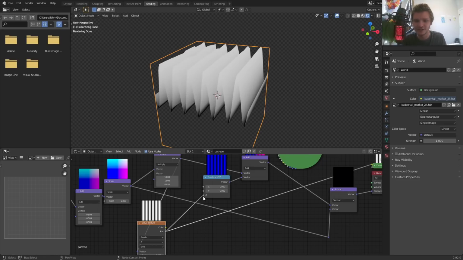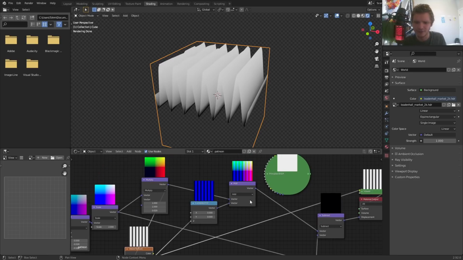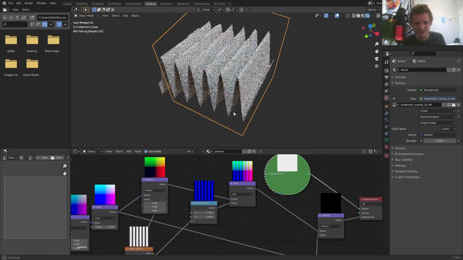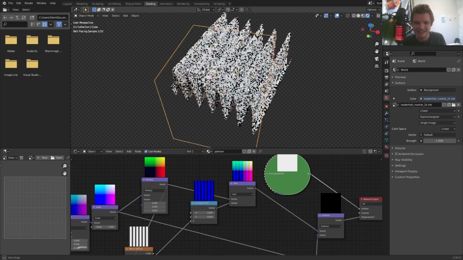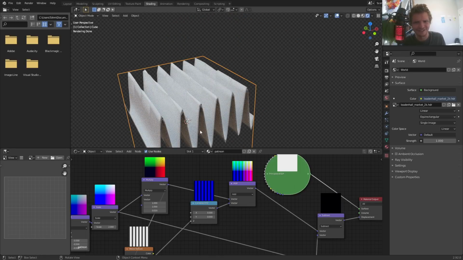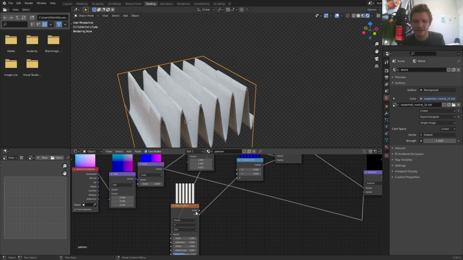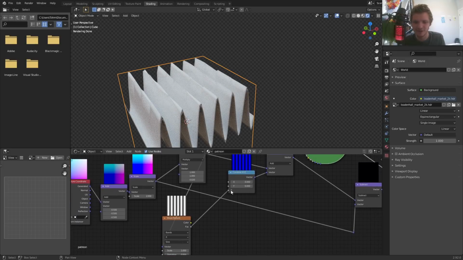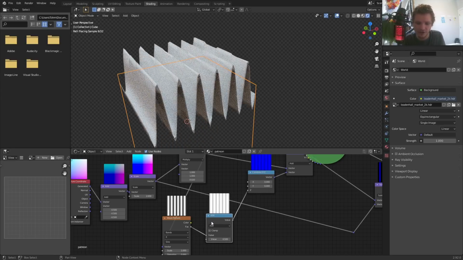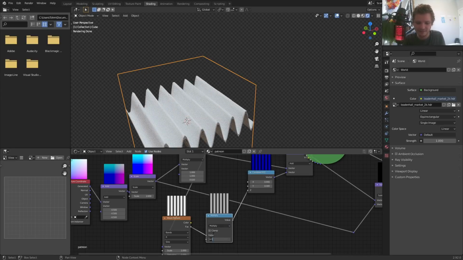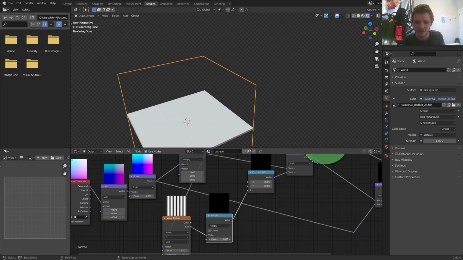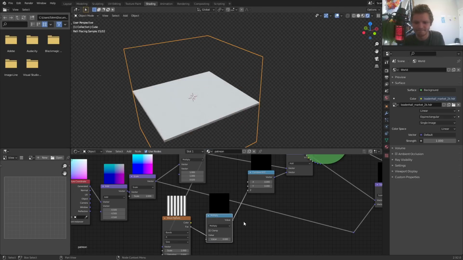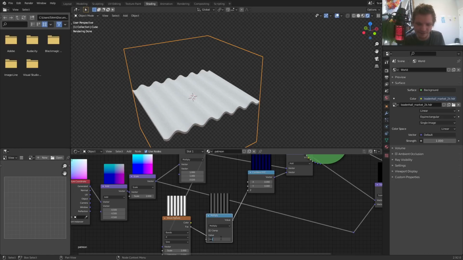A couple things you're going to notice here. First of all, we want to be viewing this with the BSDF just so we can see what we're doing. Second of all, you're going to notice that it's a bit too tall, right? It's supposed to be kind of like mild waves in here. Remember, this wave texture is what we are adding to the Z component, so if we want it to be less intense, we could just multiply it before it even arrives. So we multiply it by, if it's 0, it does nothing. If it's 1, we have the same issue as before. Let's multiply it by some number in between, 0.1, 0.2, whatever.